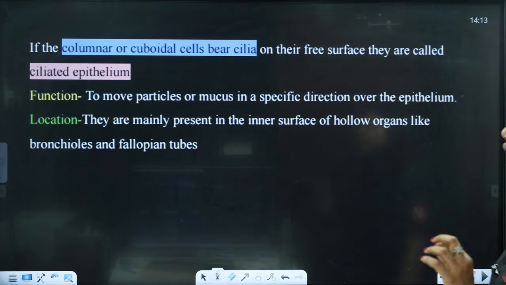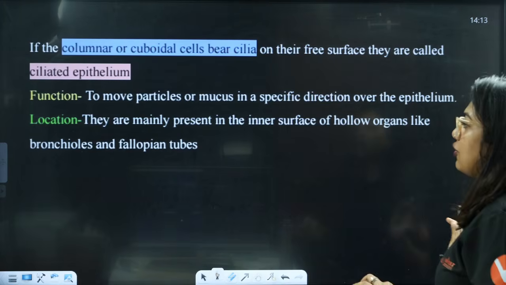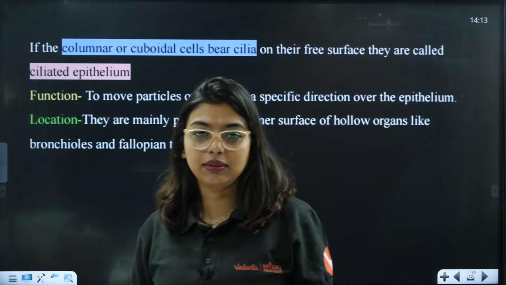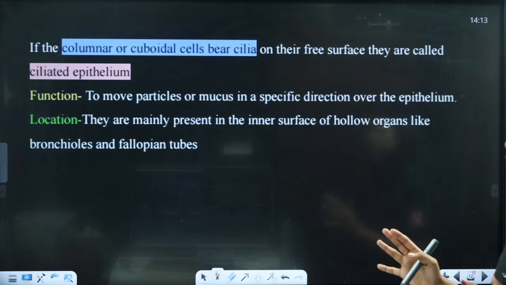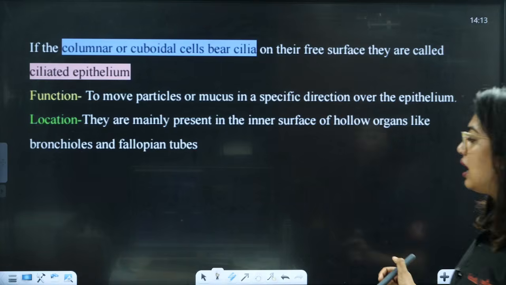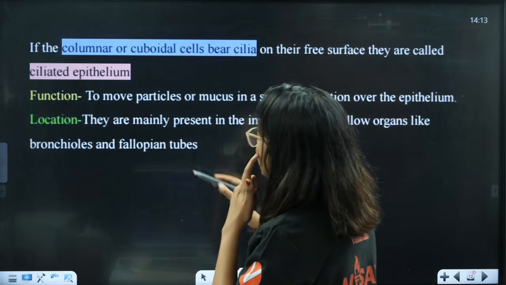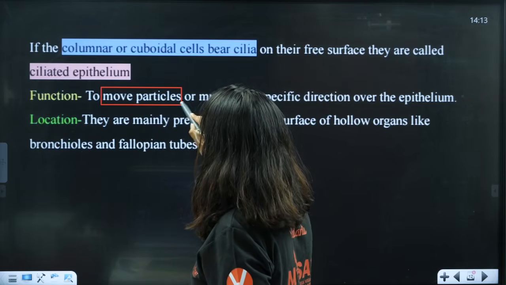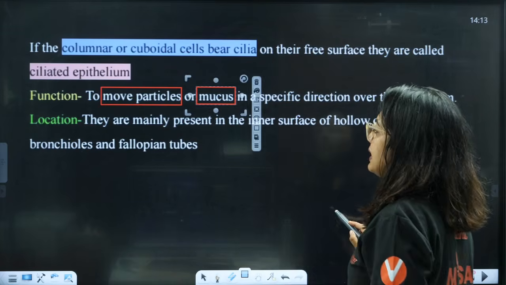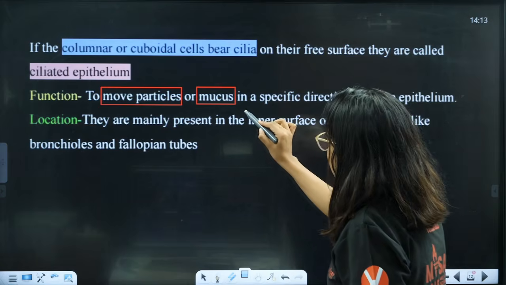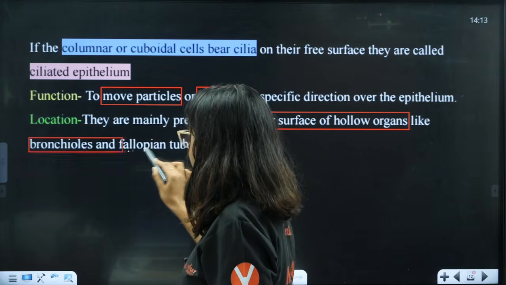Next topic, students. If columnar or cuboidal cells bear cilia on their free surface, they are called as ciliated epithelium. What are they saying? They are saying that in case the cuboidal or columnar cells have cilia, they will be called as ciliated epithelium. Just now I taught you. What will they do, students? They move particles or mucus in a specific direction over the epithelium. They are mainly present where? In the inner surface of the hollow organs like your bronchioles and the fallopian tube.